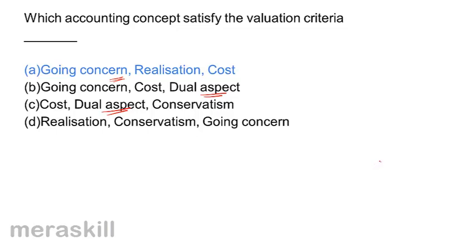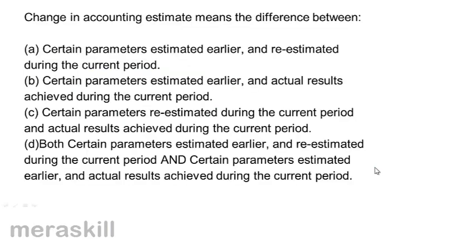So fixed assets are valued at cost since they are expected to be used over a period of say 5 years, 10 years, etc. It is expected that the company is a going concern and would be there for the next 10 years. So it is recorded at cost, and over the life of the asset, the fixed asset is written off, is depreciated. Inventory is again an asset. How is it valued? It is valued at cost or realizable value, whichever is lower. Therefore, the accounting concepts which satisfy the valuation criteria are going concern, realization and cost.